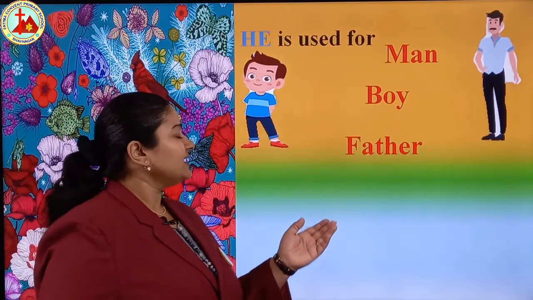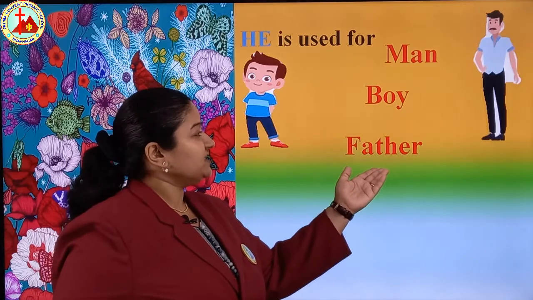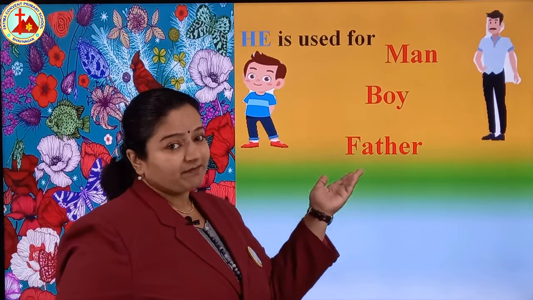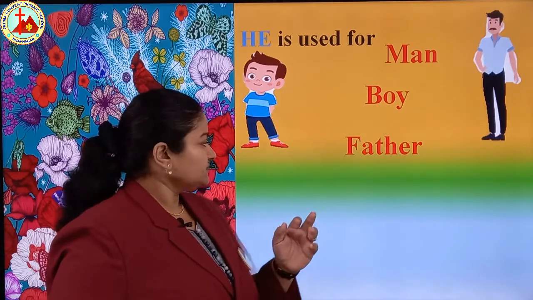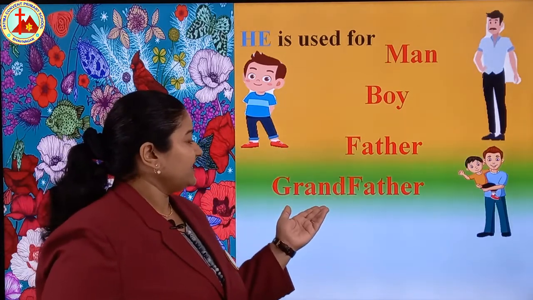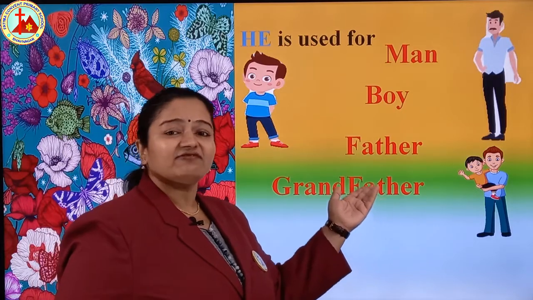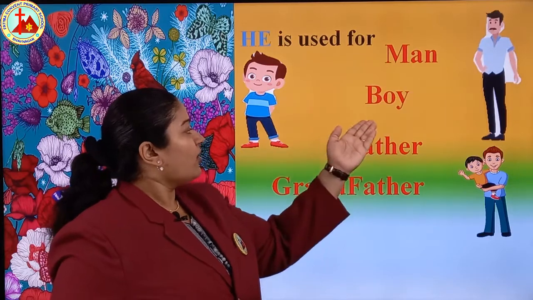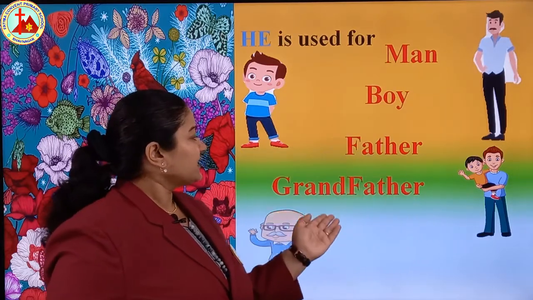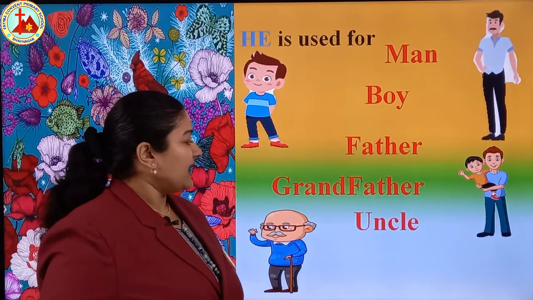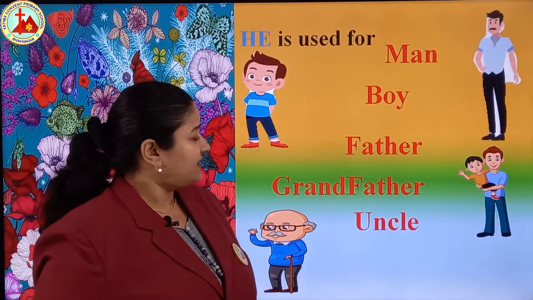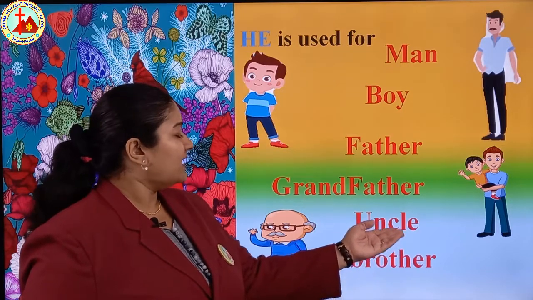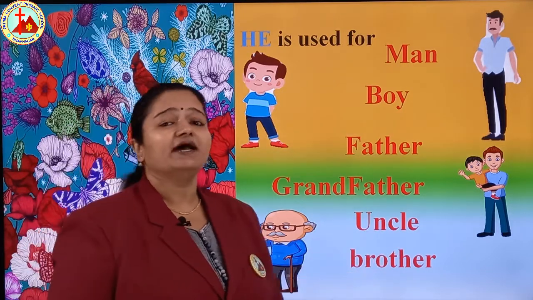And next one is father. We use he for father or man or boy. Grandfather. So we use he for man, boy, father, grandfather. And for uncle and for brother.